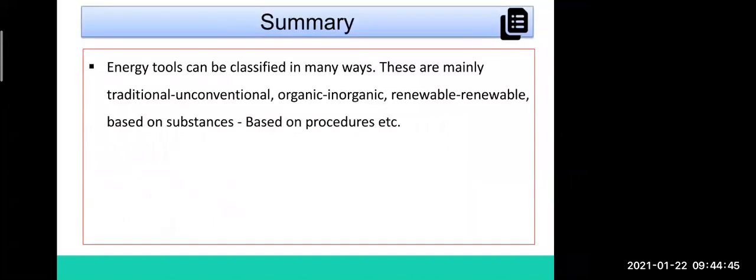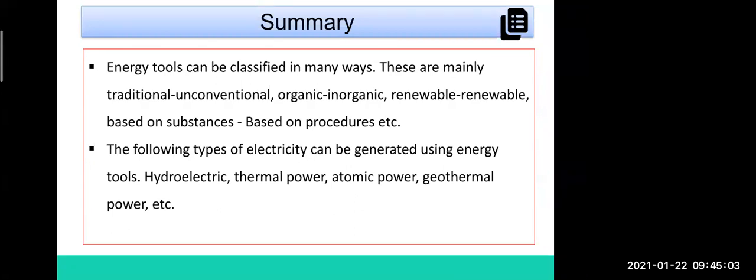Now, the summary of the lesson is that we have learned in this lesson different types of devices: conventional and unconventional, organic, inorganic, renewable, based on substance and on procedure. Then we have learned how electricity can be generated using different power like hydroelectric, also known as hydel power, thermal power, atomic energy and geothermal power.